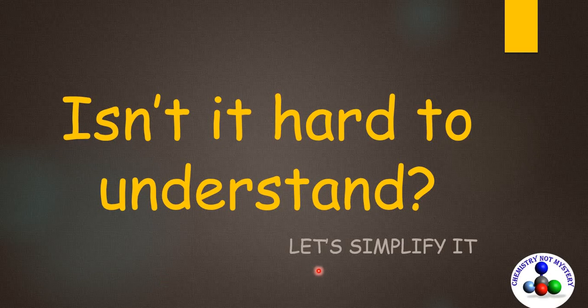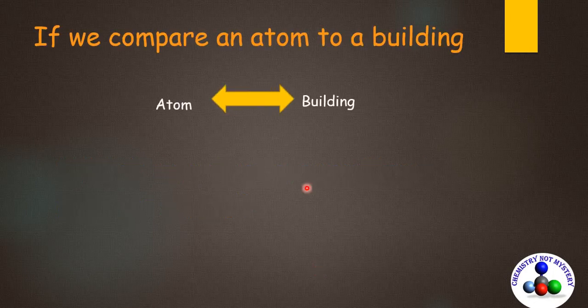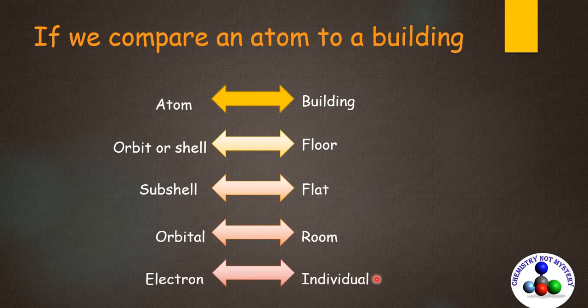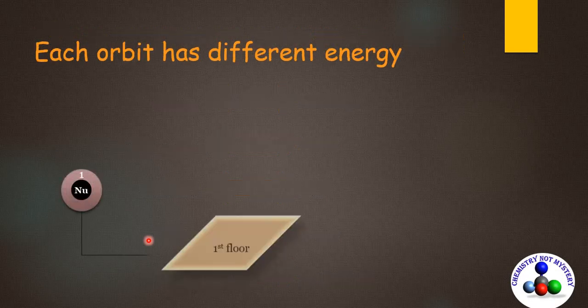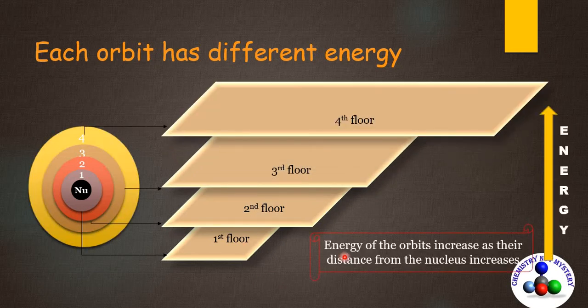Let's simplify it. Which are these quantized energy levels? If we compare an atom to a building, then orbits can be compared with the floors, subshells can be compared with the flats, orbitals can be compared with the rooms, and electrons can be compared with the individuals. So there are three energy levels: one is orbit, another is subshell, and the third one is orbital. Each orbit has different energy. The energy of an orbit increases as its distance from the nucleus increases.